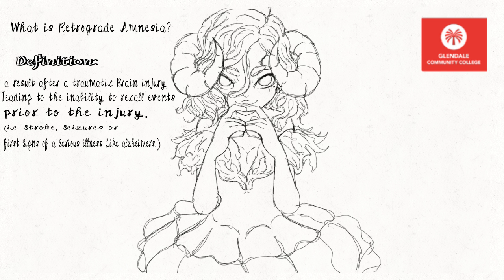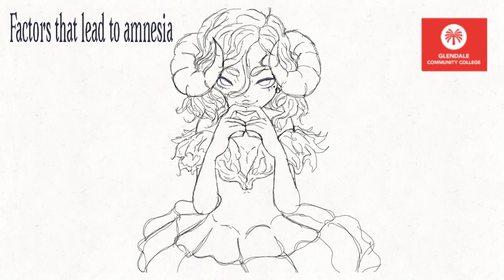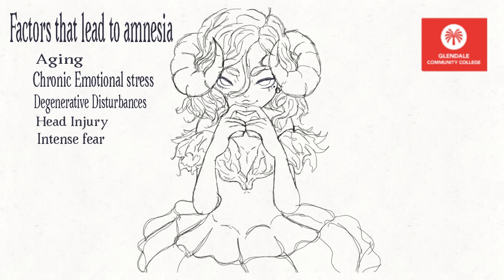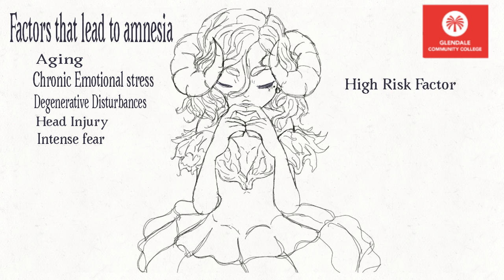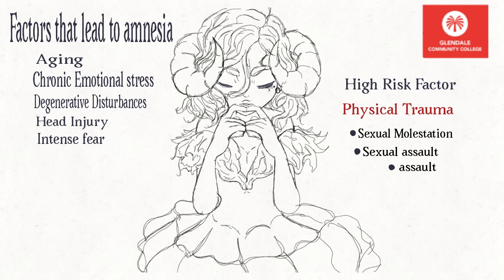What is retrograde amnesia? It is a result after a traumatic brain injury leading to the inability to recall prior events to the injury. Factors that lead to amnesia: aging, chronic emotional stress, degenerative disturbances such as stroke or seizure, head injury relating to the creation of a lesion within the brain, and intense fear. High-risk factors include sexual molestation, sexual assault, and assault.